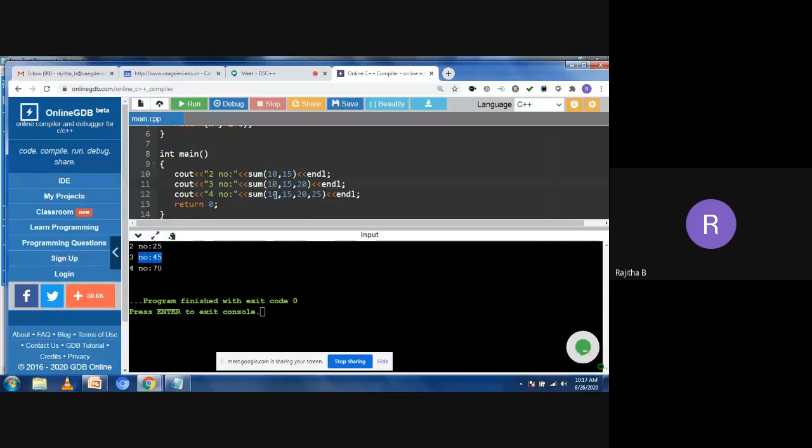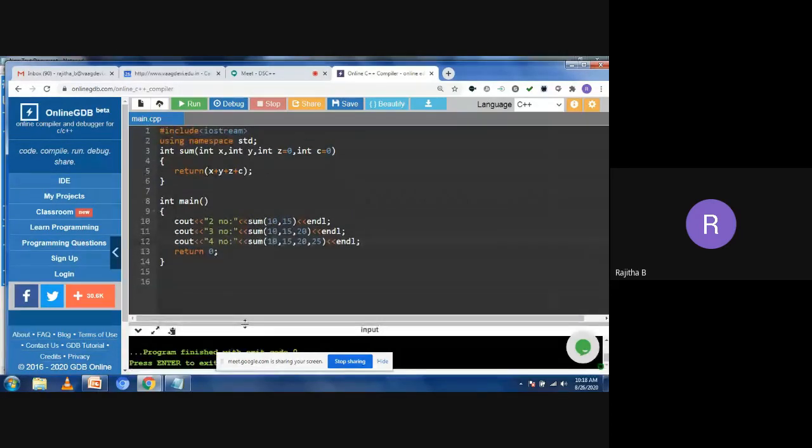Then we have an addition of four parameters: 10, 15, 20 and 25. So the addition is 70. Of course, we are getting the answers. But what happens when you are taking the default arguments?